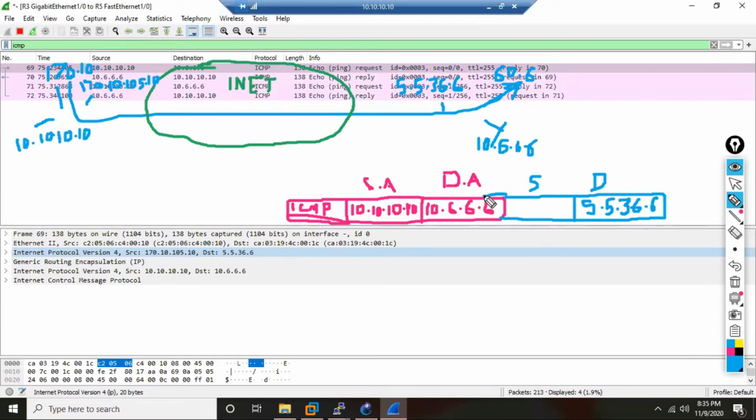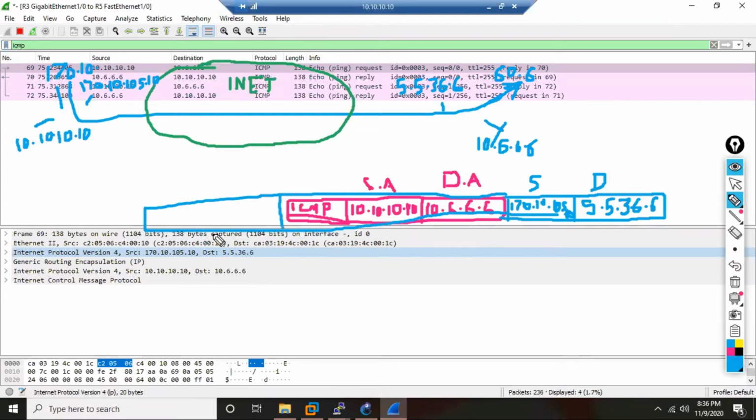So this whole packet is now getting encapsulated inside a new packet. And here the source is R10's public IP, 170.10.105.10. Okay.